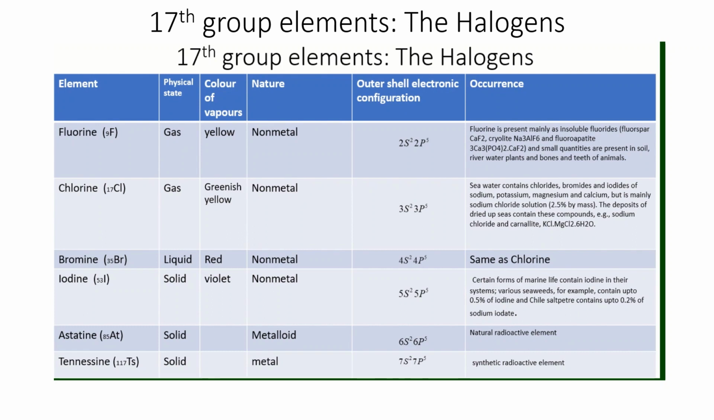Astatine is a natural radioactive element. It occurs with different radioactive substances. And tennessine is a synthetic radioactive element, right?